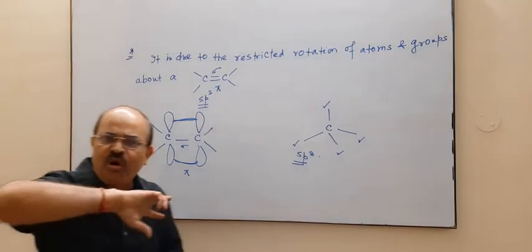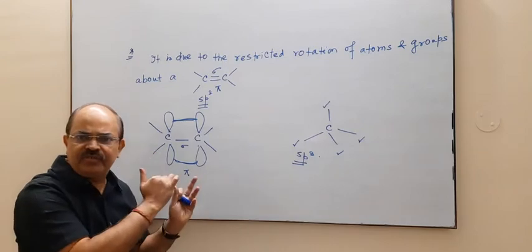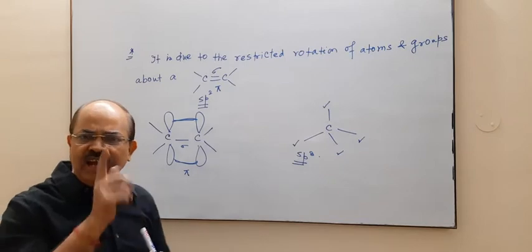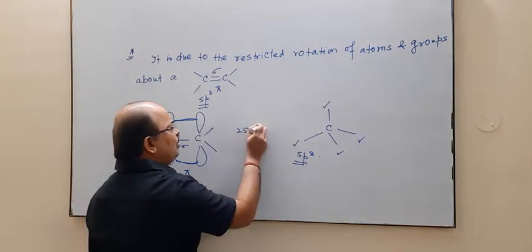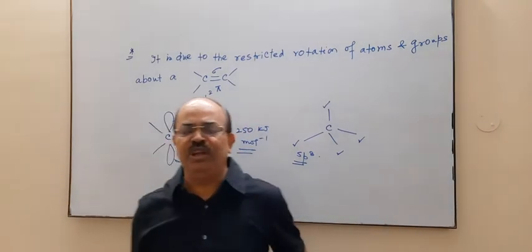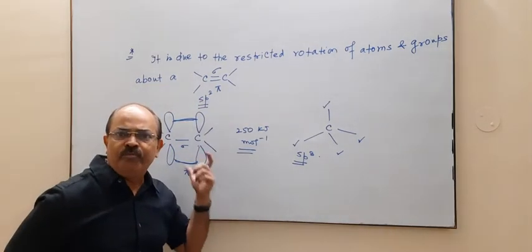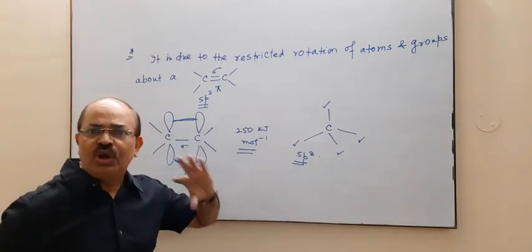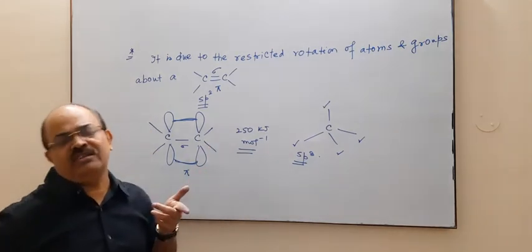So for rotation, we have to break this additional bond, and at room temperature, roughly 250 kilojoule per mole of energy is required to break this double bond.